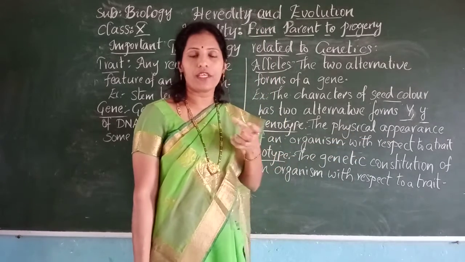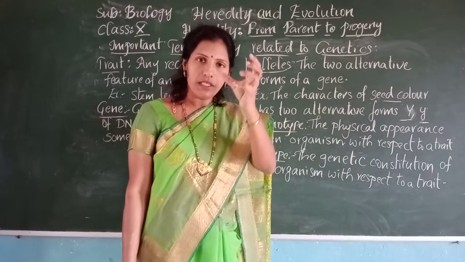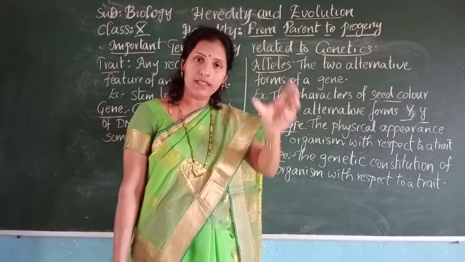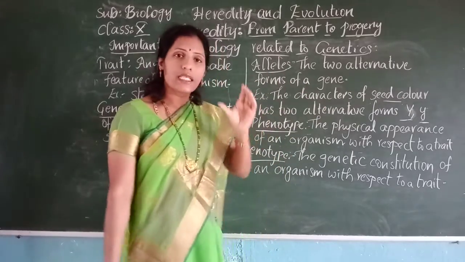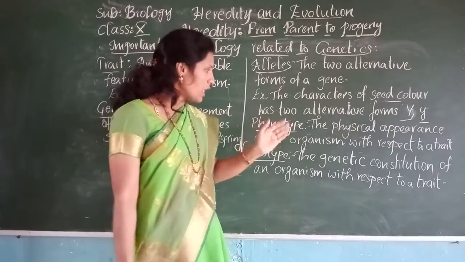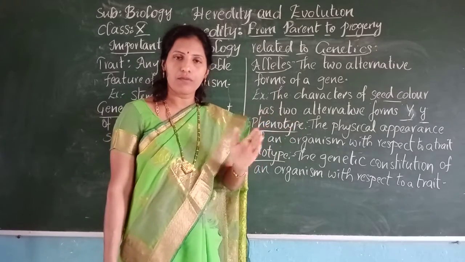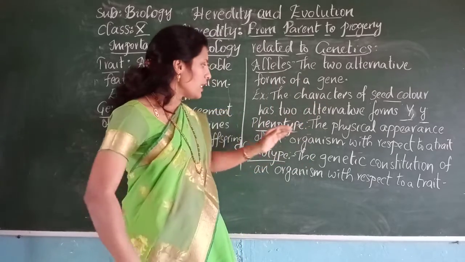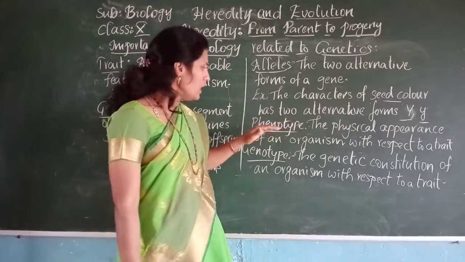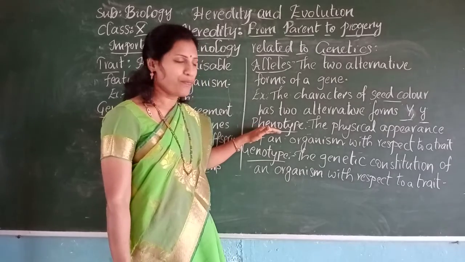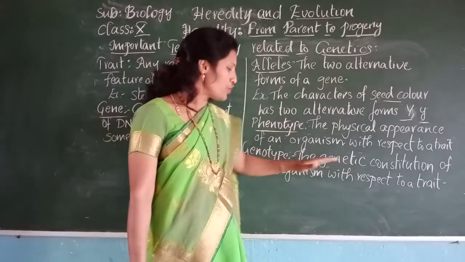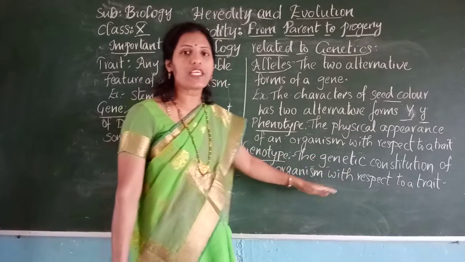For example, if the seed color is yellow, externally we can say that this is a yellow colored seed, and externally we can say that this is a green color. So that is the external appearance of an organism with respect to a trait. Suppose the plant is tall, we can externally say that that plant is tall. Like that external appearance, we use the term phenotype. And genotype is the genetic constitution of an organism with respect to a trait.